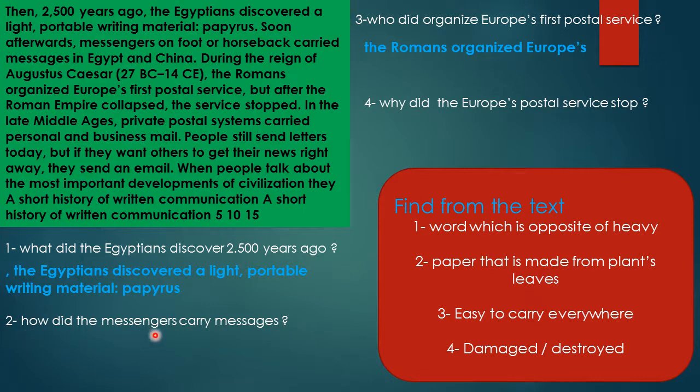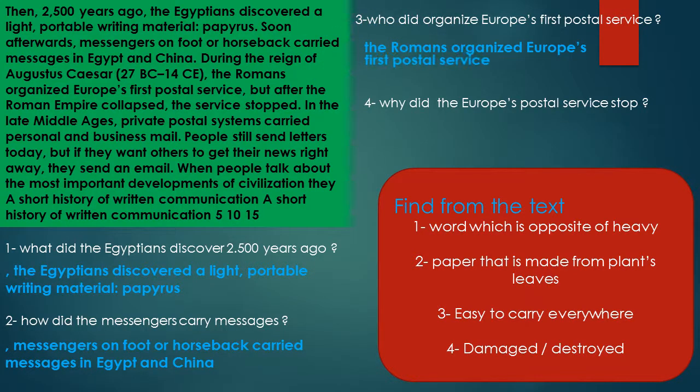Question number 2, how did the messengers carry messages? A messenger is a person who carried the message. Messengers on foot or horseback carried messages in Egypt and China. On foot or horseback. Question number 3, who organized Europe's first postal service? The Romans organized Europe's first postal service.